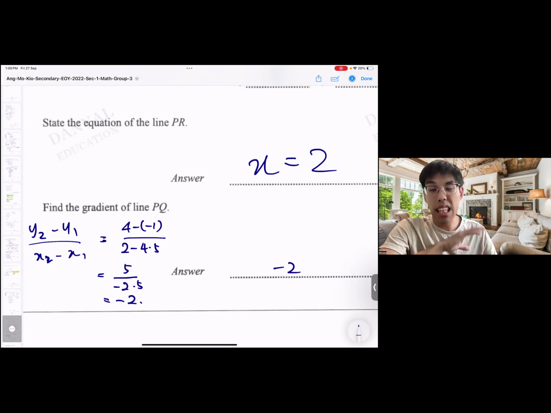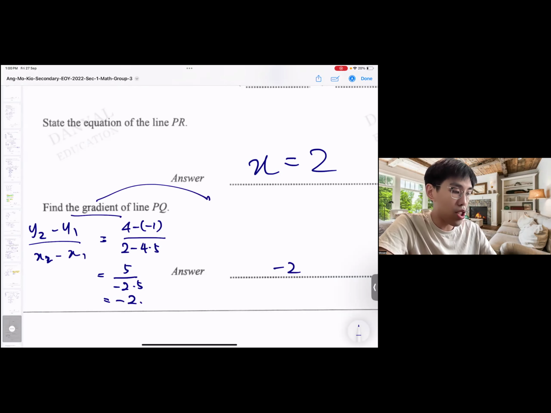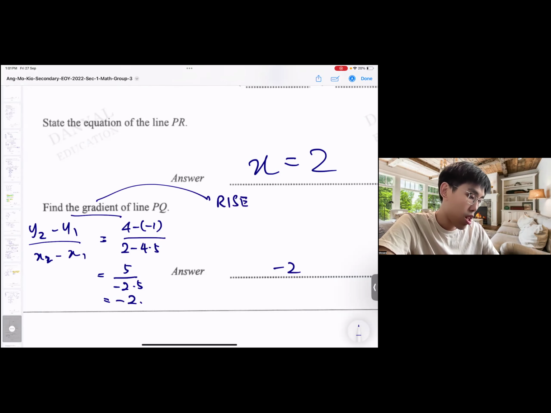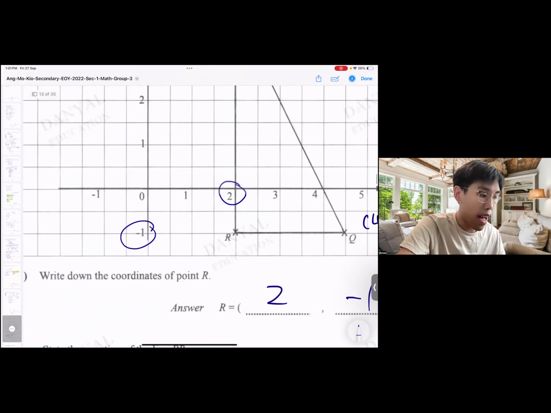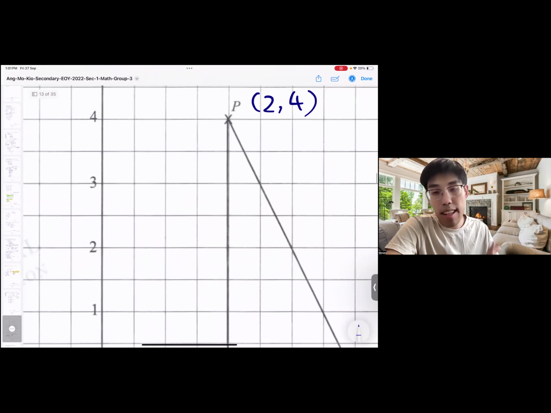This is the official gradient formula. But technically, if you understand gradient from what I teach to be rise over run, technically you can just straight away observe on the graph itself. How? You can just take any point. First of all, you start out with any intersection. As you move down the line, you see where it lands at the next intersection point.